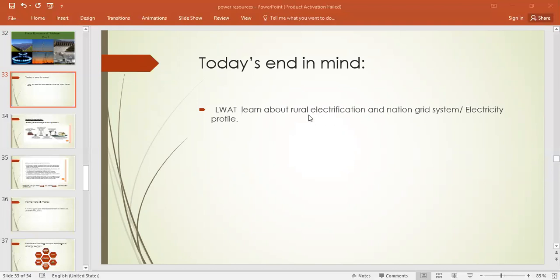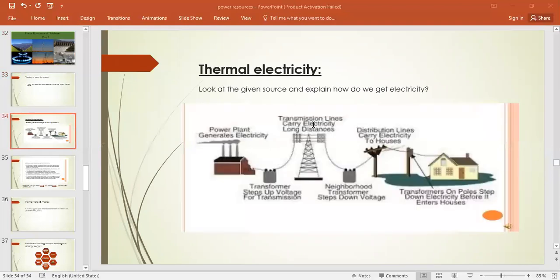But before rural electrification, we will be studying and discussing thermal electricity, right? Okay, let's look at this. Look at the given source, and after looking at the given source, we will explain how we get electricity through thermal power stations. Okay, before that, let me give you a brief idea about thermal electricity.